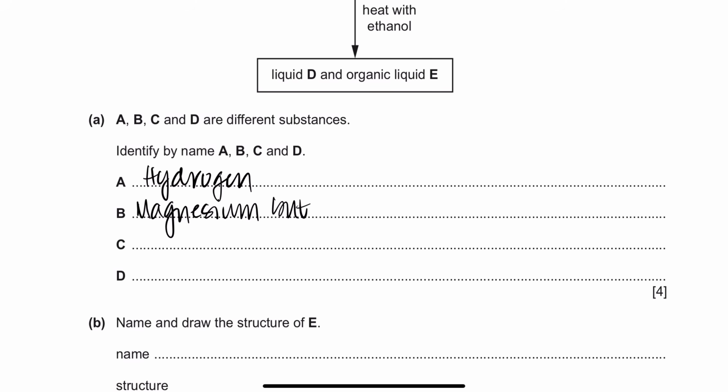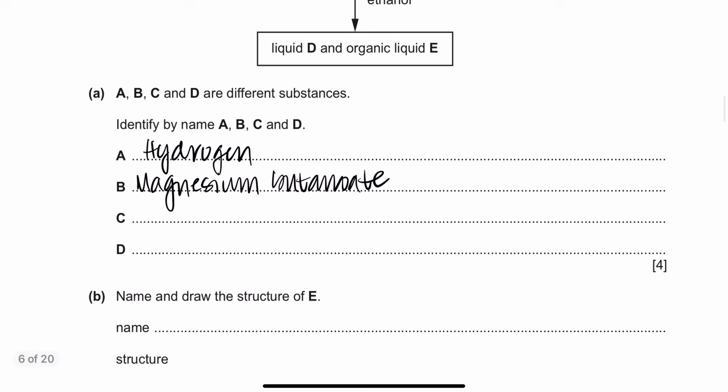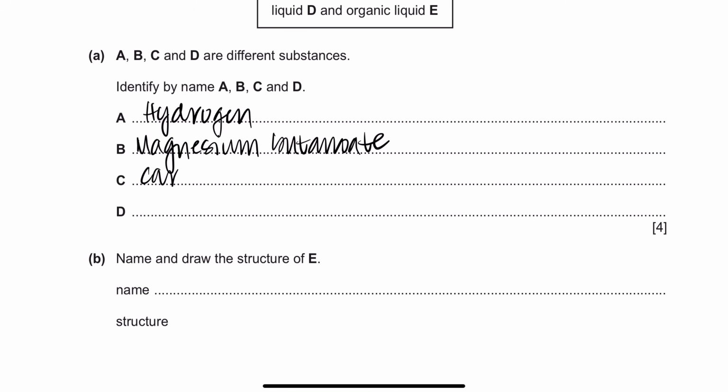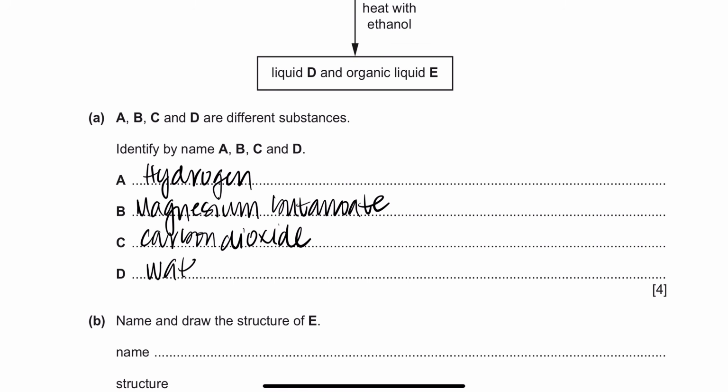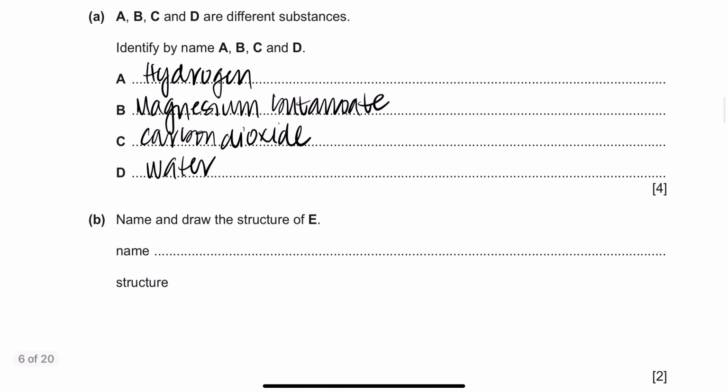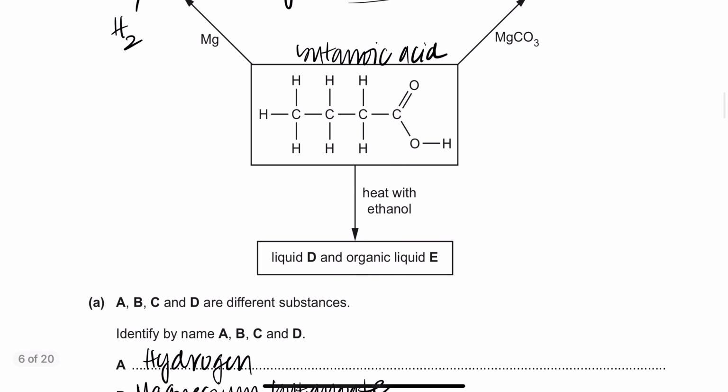Magnesium butanoate. And then it says C is actually carbon dioxide. So carbon dioxide. And D with you guys is your H2O, okay? And then it says name and draw the structure of E. So what is E? It's saying you have butanoic acid and you heat with ethanol, right? So acid plus ethanol, so carboxylic acid plus alcohol, that was giving you guys what? That was giving you guys esters, everybody.